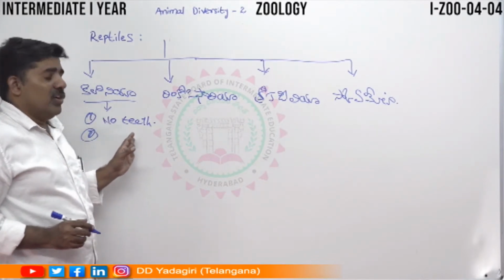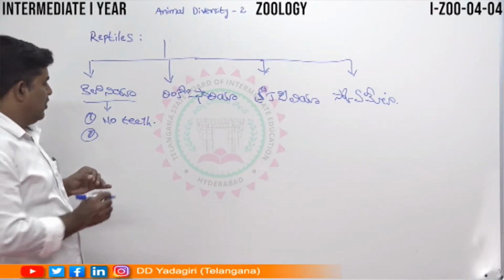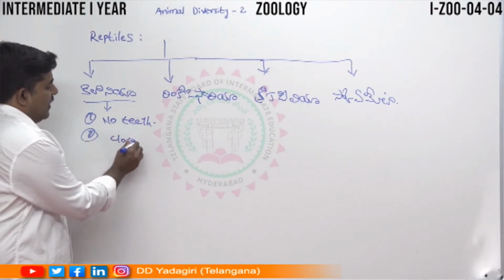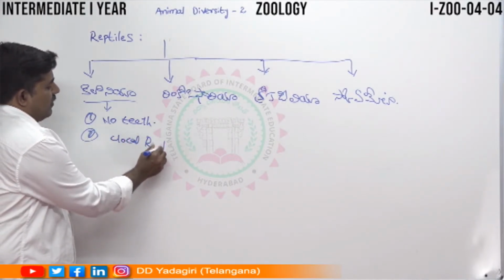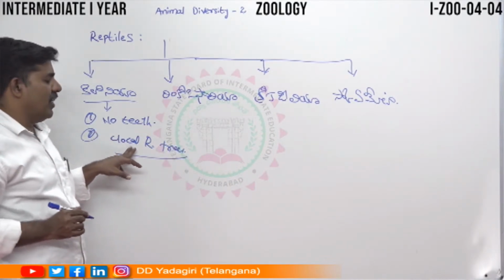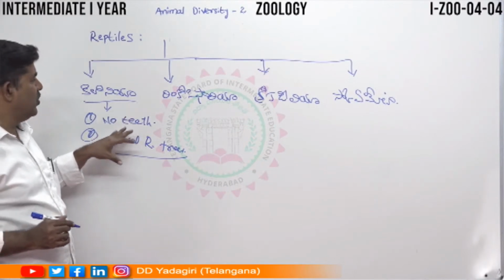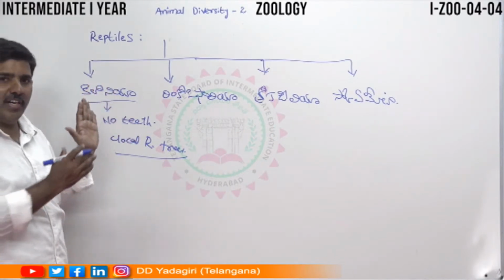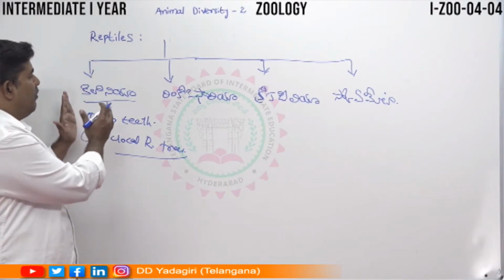Then there are very important cloacal respiratory trees. Cloacal respiratory trees are the important structure of the respiratory organs in Chelonia. So these two are important for the Chelonia. Chelonia can contain the reptiles. This is the most important.